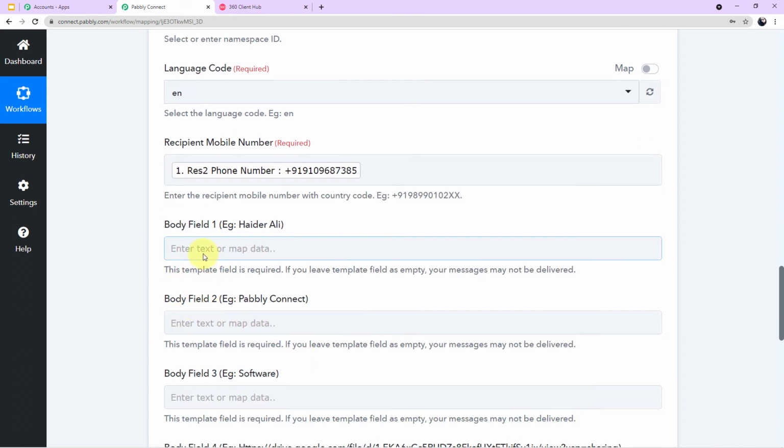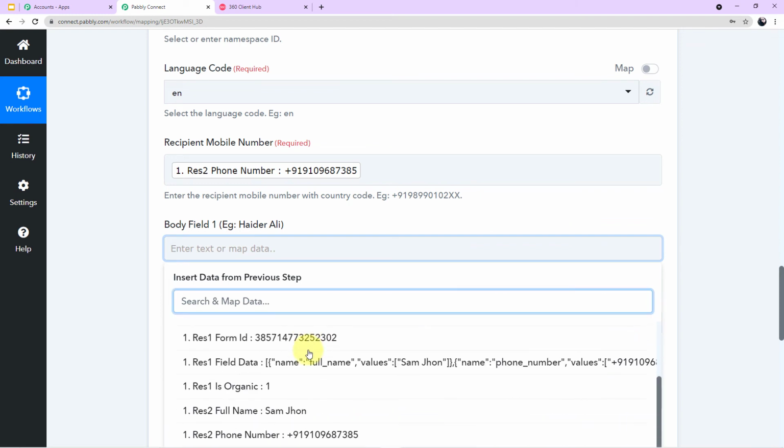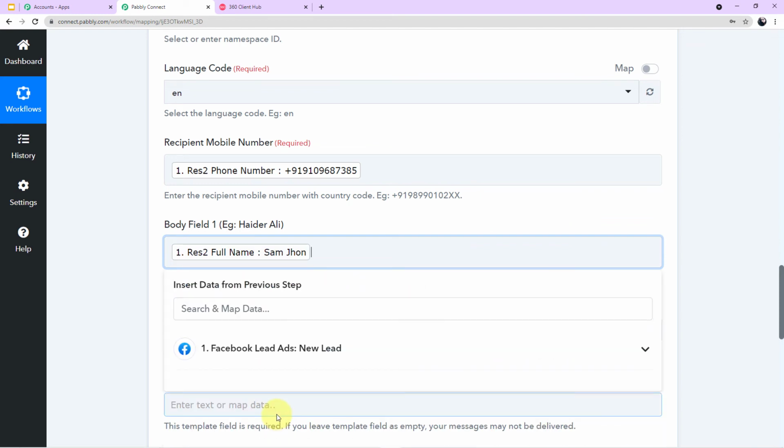Now the body fields have started. I have already told you how the body field works. Here we have to fill up 6 body fields, and in front of every body field, an example is given to you, so you can understand what we have to enter in which body field. In body field 1, it is written example Heather Ali. So here we will map the name of our customer. How? Click on the field, come to the scroll down, search for the value Sam John and simply click it.